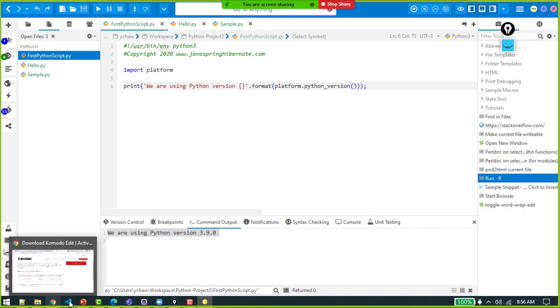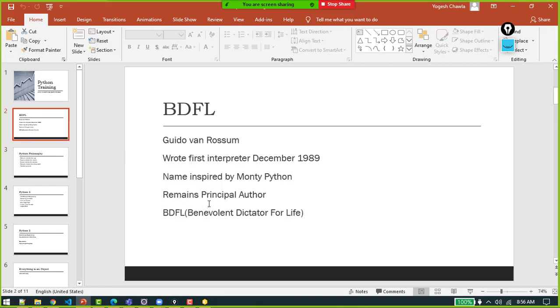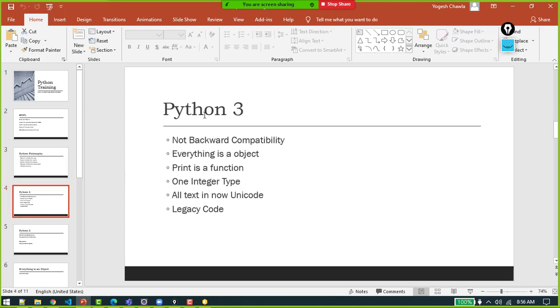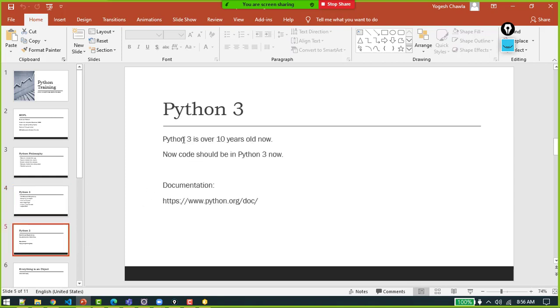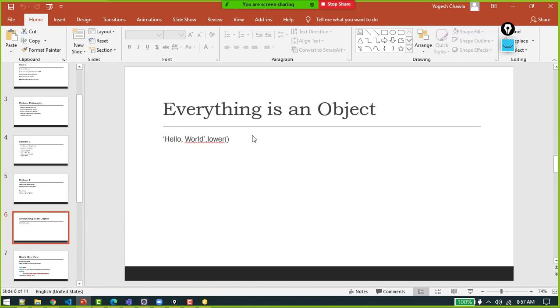Here, as part of this very session, we have just tried to understand Python, who created it, and what that very person is called, Guido. Right, the philosophy behind creating this language. What is the difference between Python 3 and Python 2? Now everything should be on Python 3 only. We should remember that Python 4 might come soon, but we'll update our course with that also. Where the documentation resides, all Python documentation, everything is an object in Python, right?